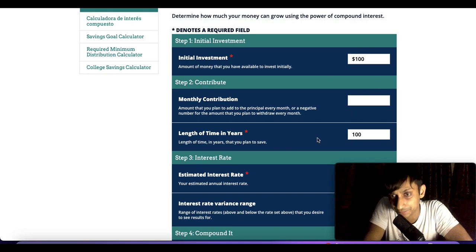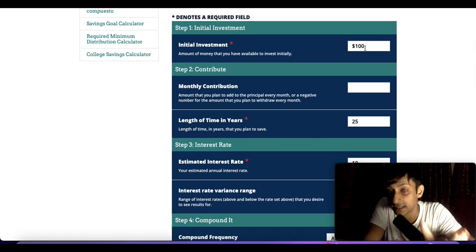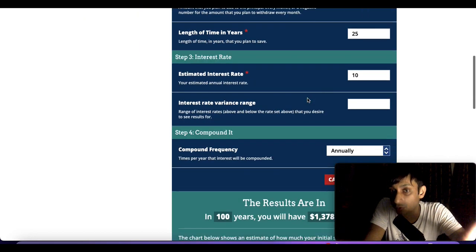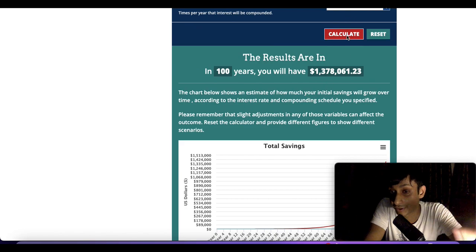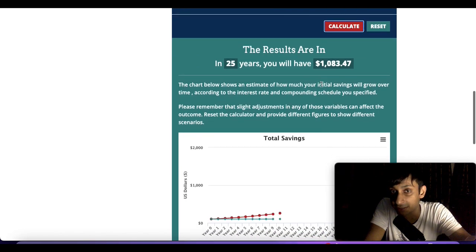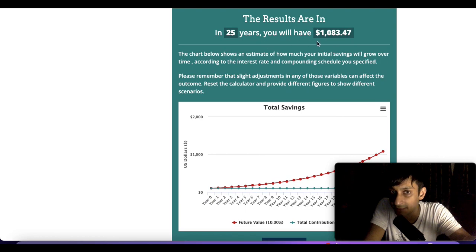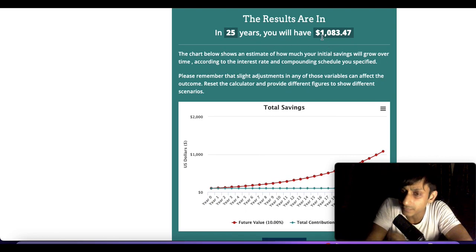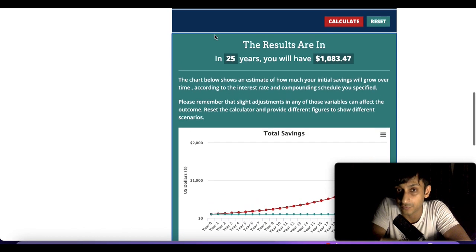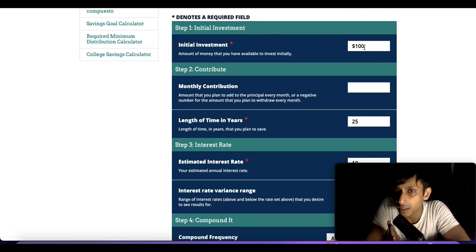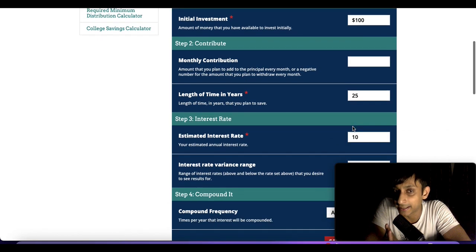How is that possible? If you increase any amount by 10% and do it 25 times, it becomes 10x. $100 becomes $1,000, and then again doing it 25 times on $1,000, it becomes $10,000, and so on and so forth. So by doing it 100 times, you're adding 4 zeros. For example, I do $100 25 times, it becomes $1,000. So this is the proof that we have in front of us. All you have to do is bring 100 times 10% increment.